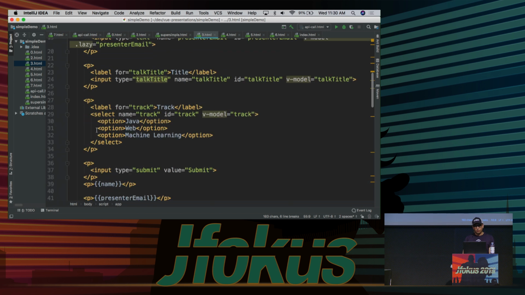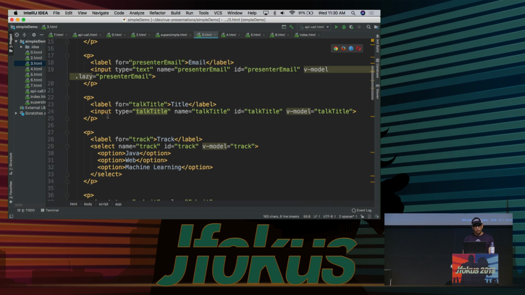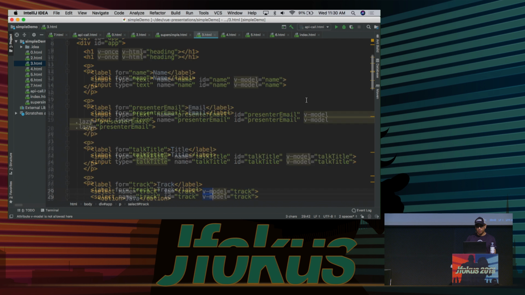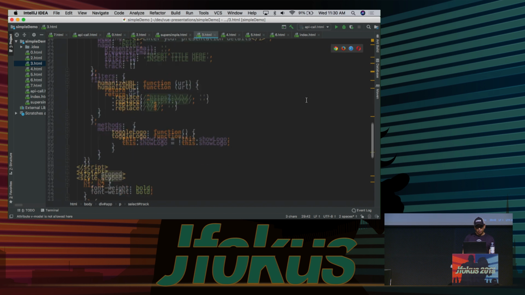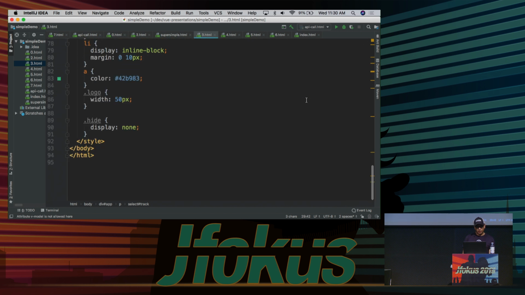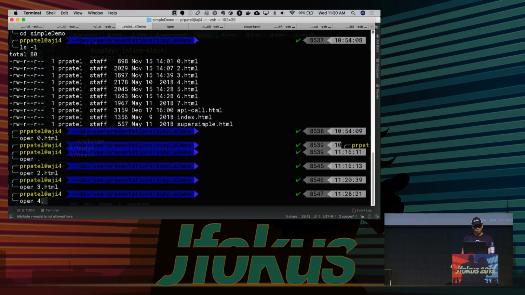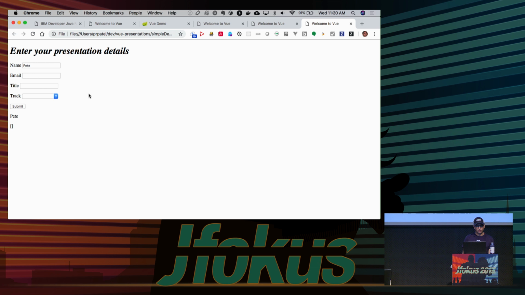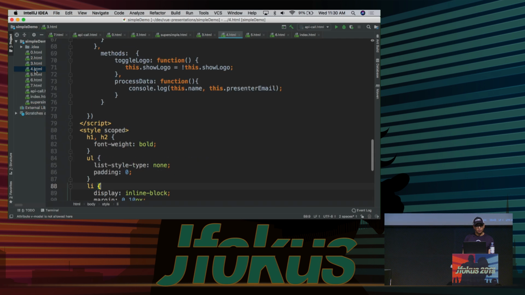Okay, so again, we just have an input. We use v-model. v-model for all these different things, and that's what gives us the reactivity that Vue provides in terms of the two-way data binding. All right? So let's do something a little bit more complex now. And you can see I have some styles and everything here. Right? Oops. Wrong one. Okay, so let's look at this one right here.